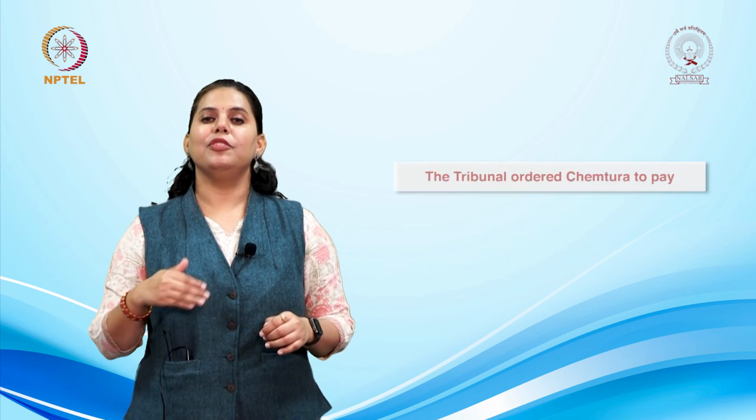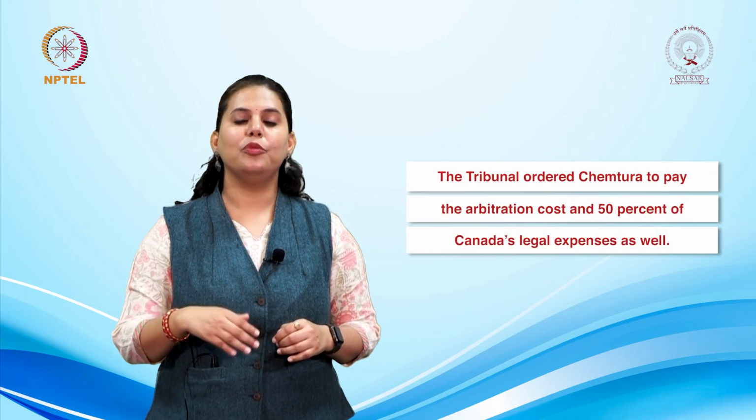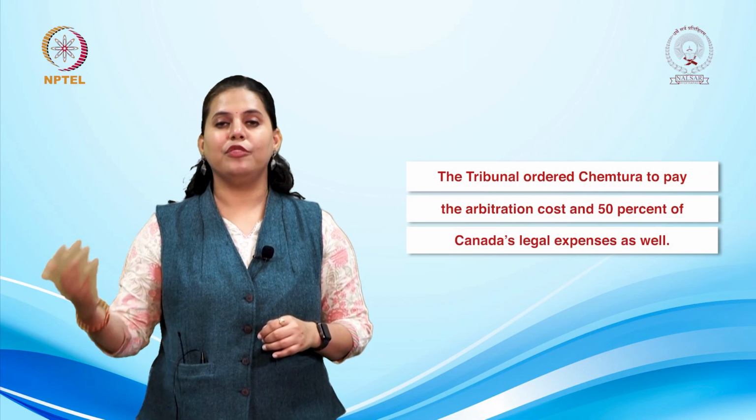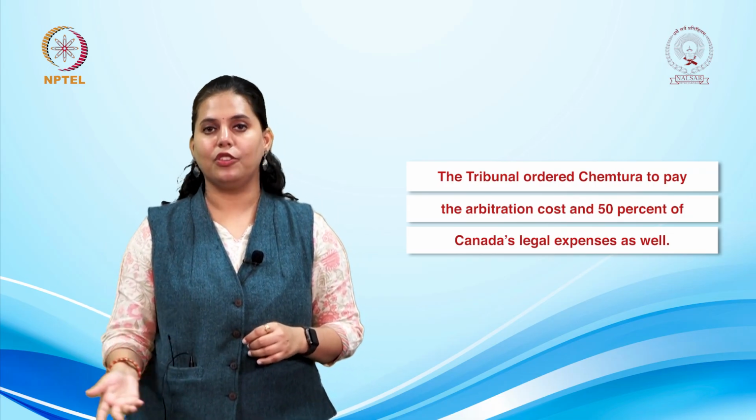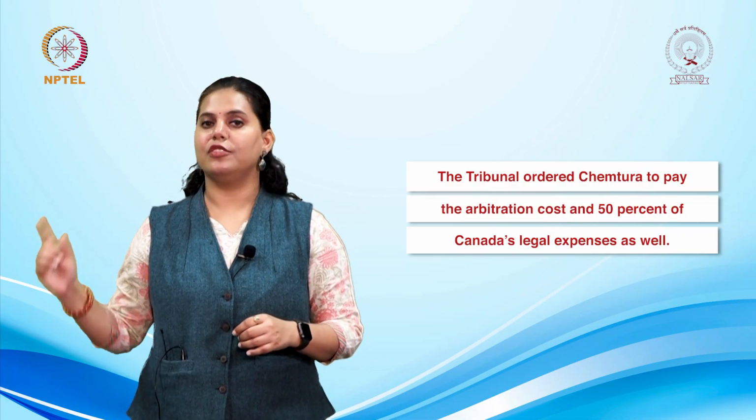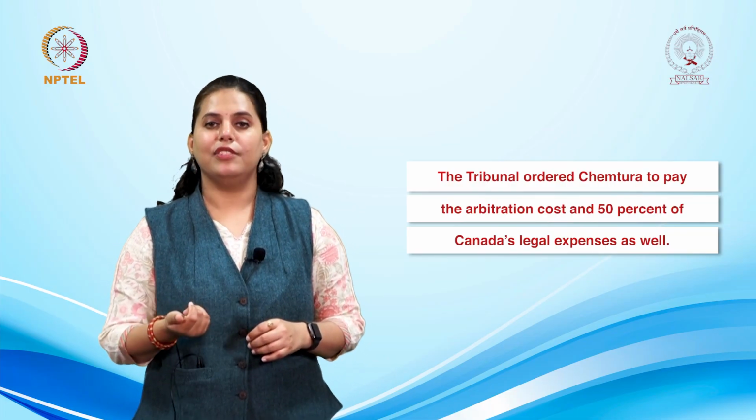Because it's only a minor part, the tribunal accepted the contention of Canada and found that there was no expropriation, since all the claims of Chemtura were rejected. The tribunal in fact ordered Chemtura to pay 50% of the cost of Canada, and also it had asked Chemtura to bear the arbitration cost as well. 50% of legal cost of Canada had to be borne by Chemtura as well as the arbitration cost. So we could see that the tribunal had rejected all claims of Chemtura here.